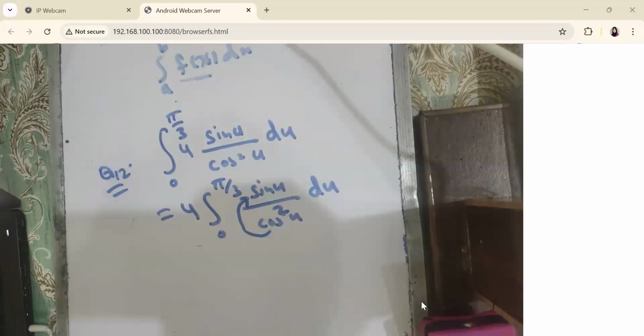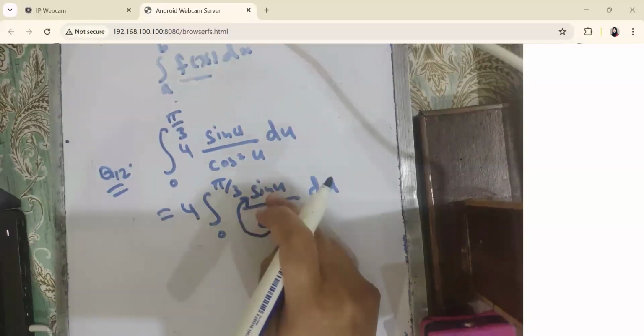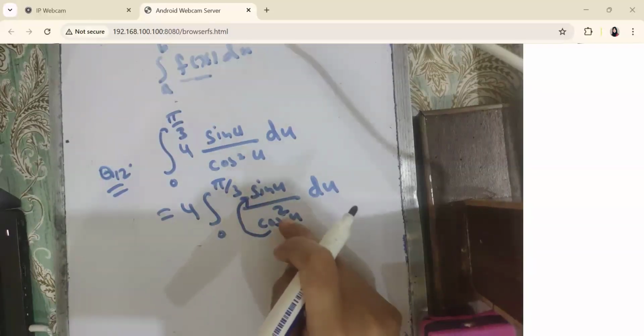Power rule. Because the power is not exactly 1, it is other than 1 in the denominator. If the power is 1 in the denominator and we have the derivative in the numerator, that was log natural. But if you have any real power other than 1 in the denominator, it is the power rule.